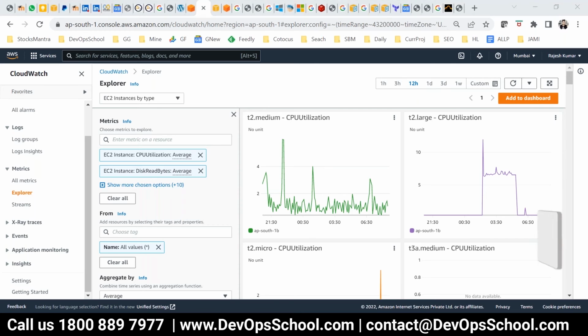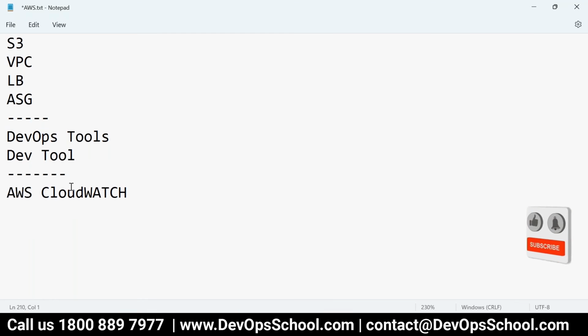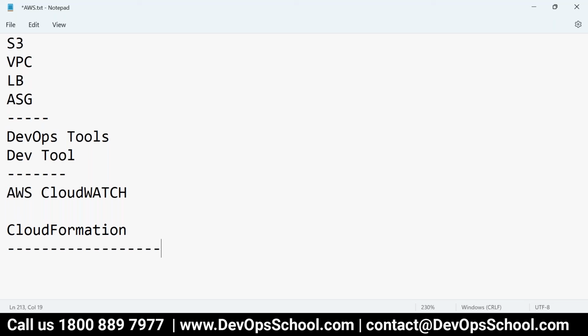One more service I want to talk about, and that's called CloudFormation. Now, what is CloudFormation? Guys, I think some of you might have attended one session on Terraform. With Terraform, you can code for AWS, Azure, GCP, and hundreds of different providers.